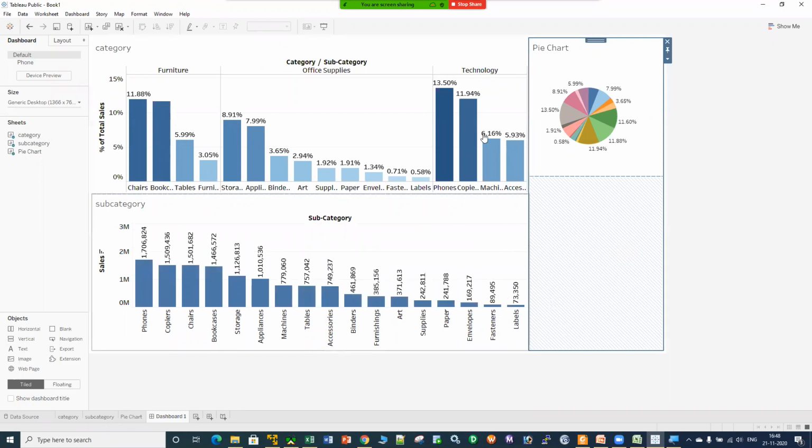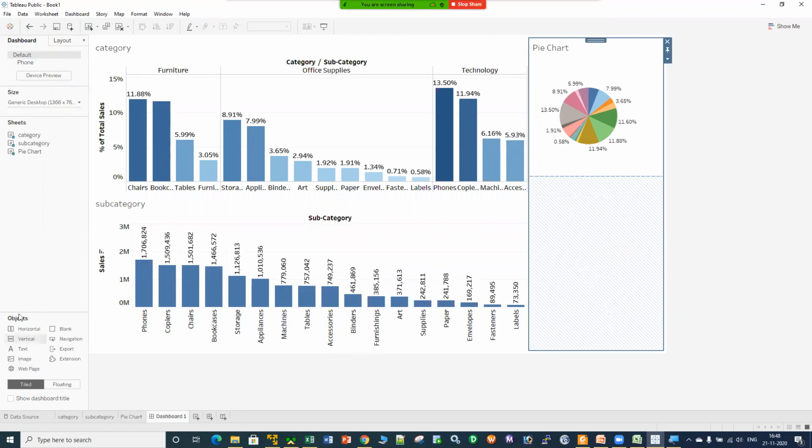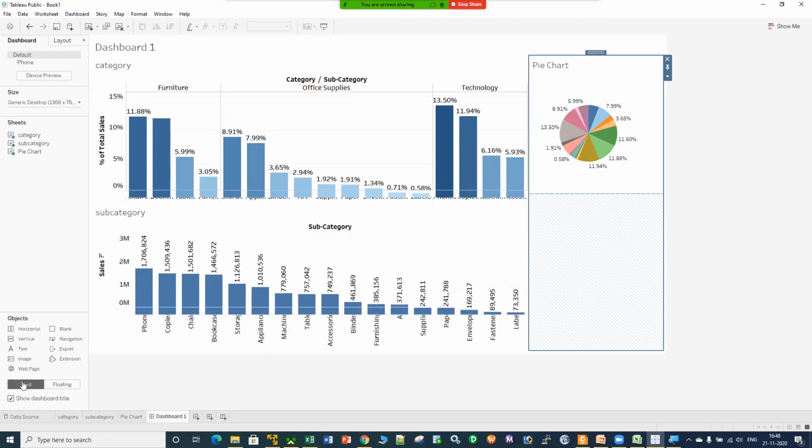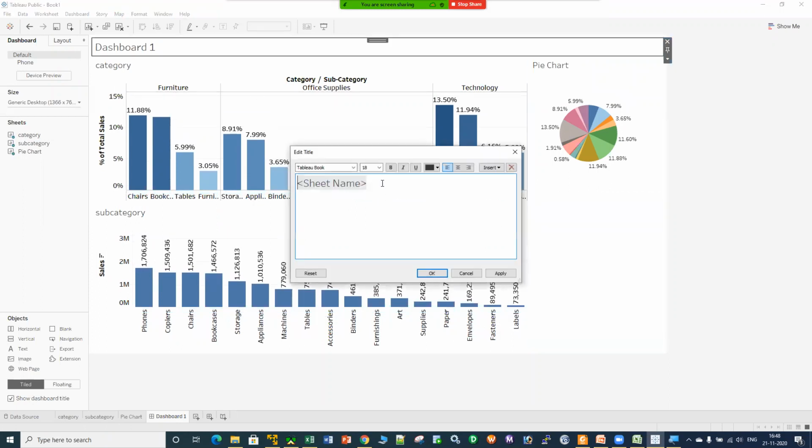Now, do you think that this particular dashboard is ready to go for the management people? I don't think so. We can do a lot of things from here. Now, in this object section, let's suppose I want to give this particular dashboard a name, a particular name. I can click onto this option called show dashboard title. It is giving me the dashboard title itself. Double click onto it. Okay, and here we can write down as sales for categories.